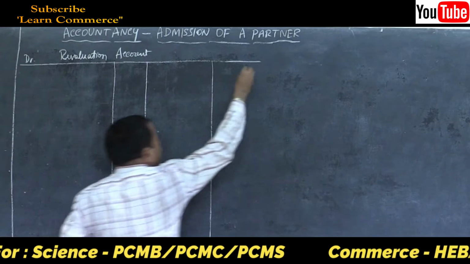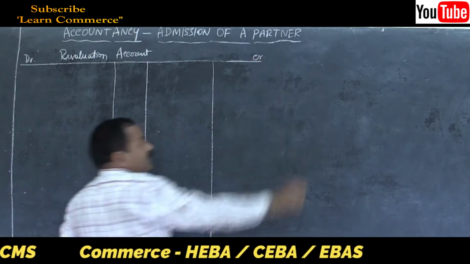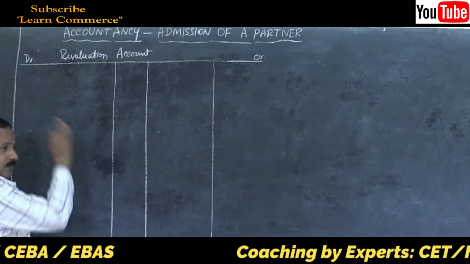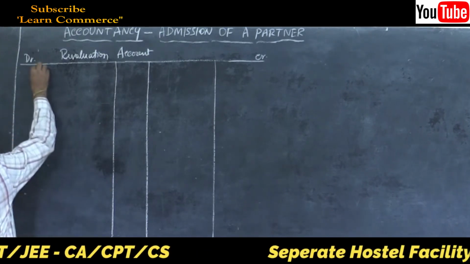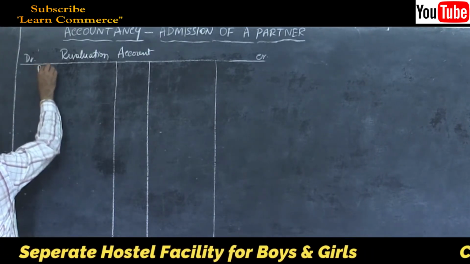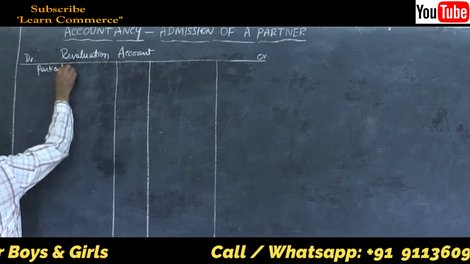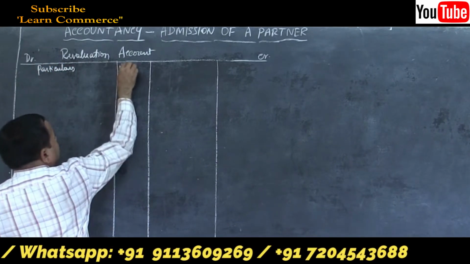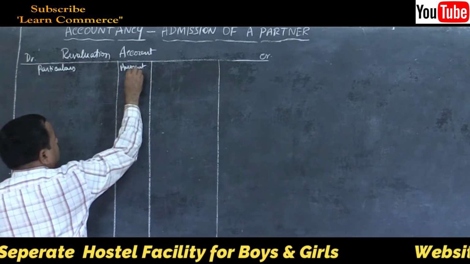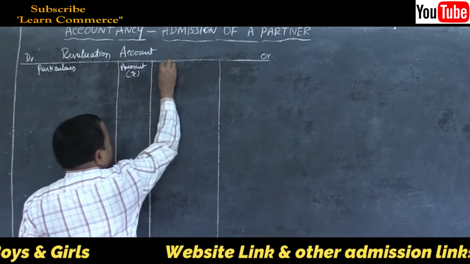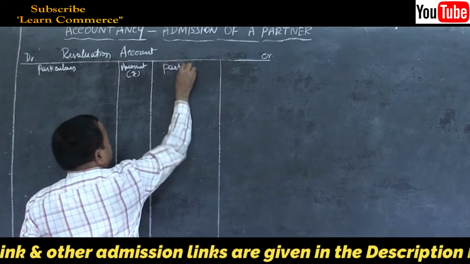I told you at the beginning itself, I may not write sometimes, but you must write. In board exam, you have to practice from here itself so that in board exam automatically you will write. Particulars, amount in rupees. In board exam, you need to draw the JF column also. Remember, you must write rupees here.